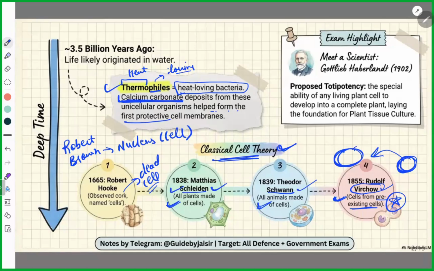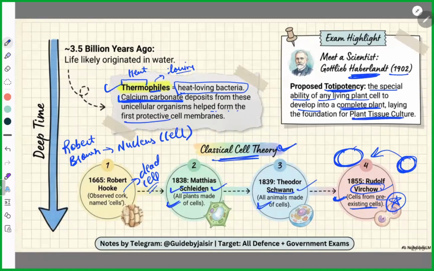Then there was a terminology called totipotency. Just read the name. Maybe they can ask, but the terminology is more important. Haberlandt, in 1902, proposed the term totipotency. What is totipotency? The special ability of any living plant cell to develop into a complete plant. This terminology actually gave the foundation to plant tissue culture.